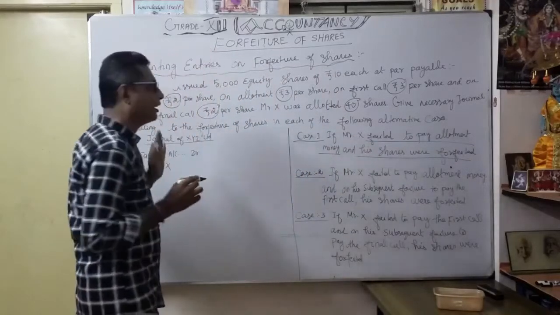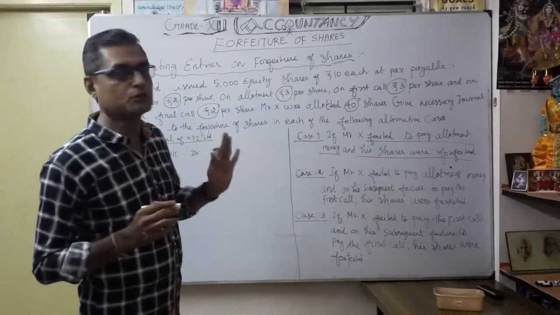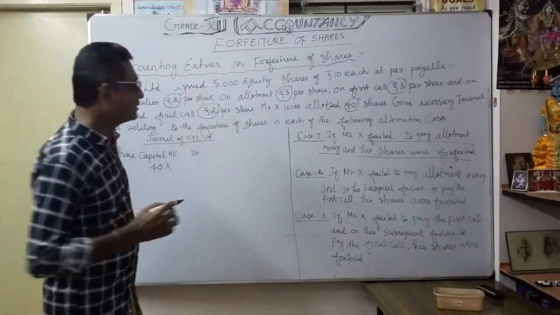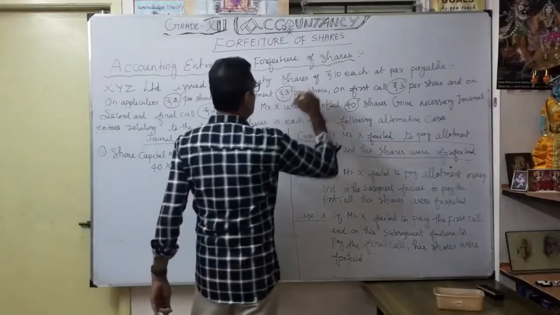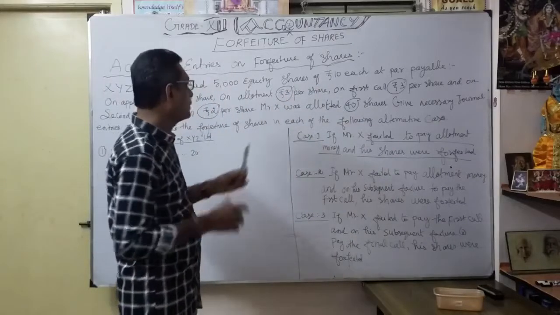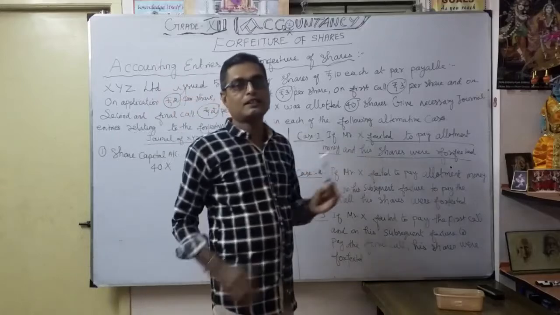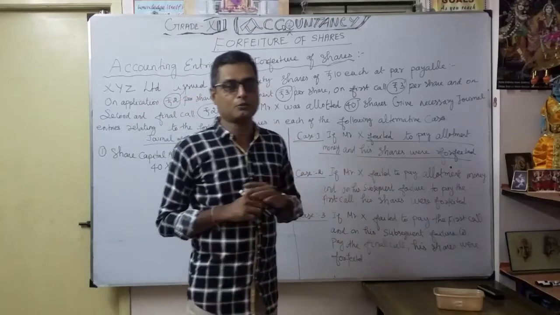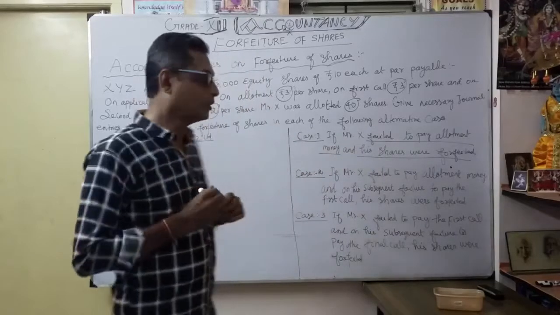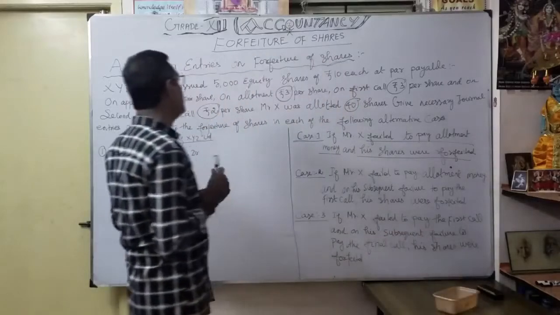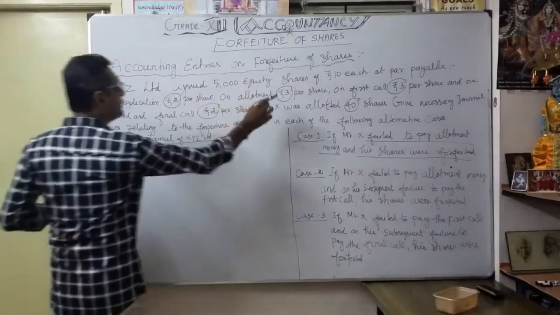Now for that, how much was called? 2 rupees on application, then 3 rupees on allotment. So only at the time of allotment money of 3 rupees, X is unable to pay. So he is a defaulter for allotment money. What is the called-up value here? 2 plus 3, that is 5 rupees.